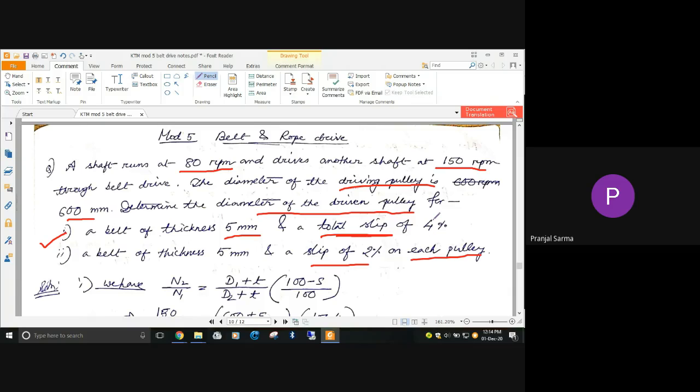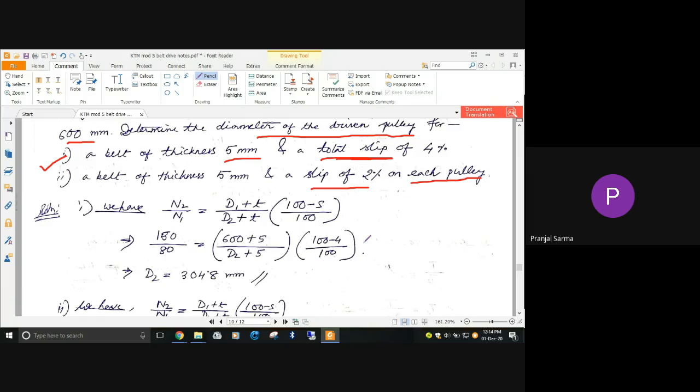N2, N1 are already given, and you can directly use the formula for velocity ratio, considering the belt thickness as well as the slip. While solving, it's always good to write down the given data, so it's important. The given data: the belt thickness t, similarly N1 and N2. After that we have the velocity ratio expression for a belt drive.